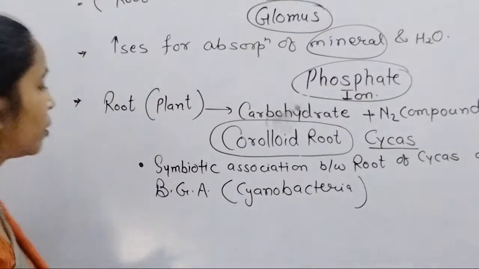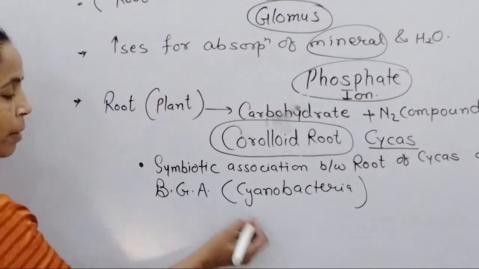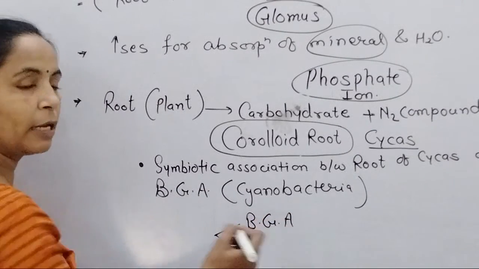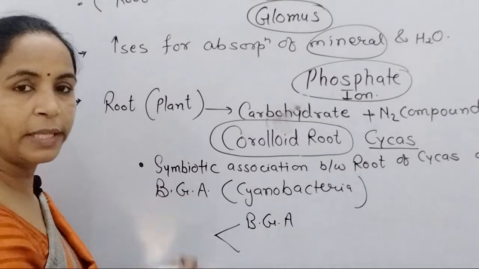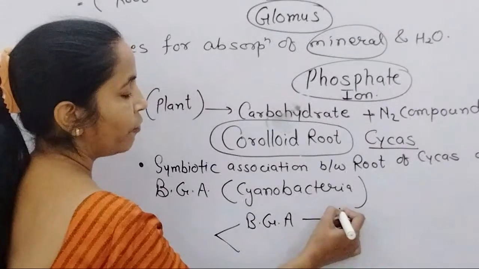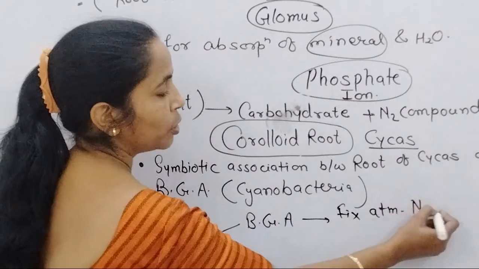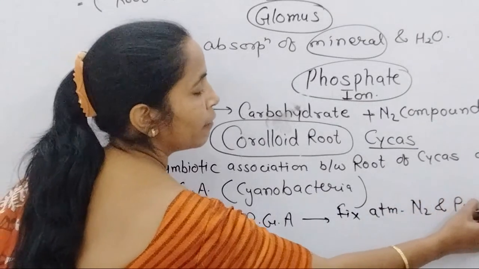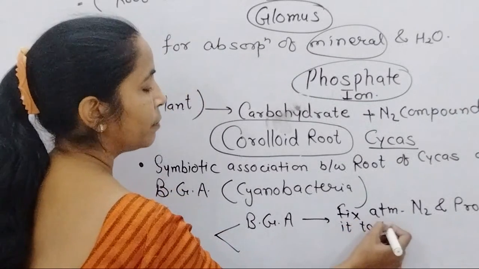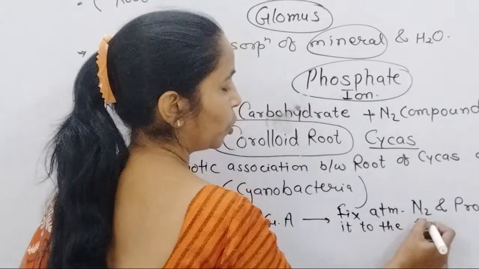And when we come towards the symbiotic association, what kind of association is it? Blue-green algae or cyanobacteria, predominantly Nostoc, grow inside the roots of cycas. Blue-green algae fix atmospheric nitrogen and make it available to the root of the plant.